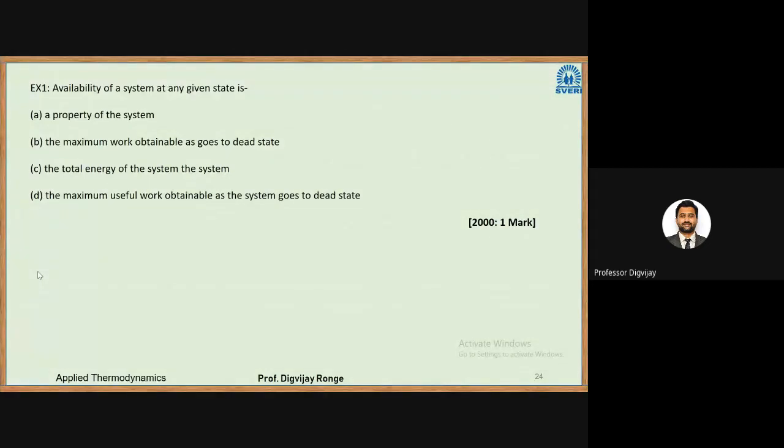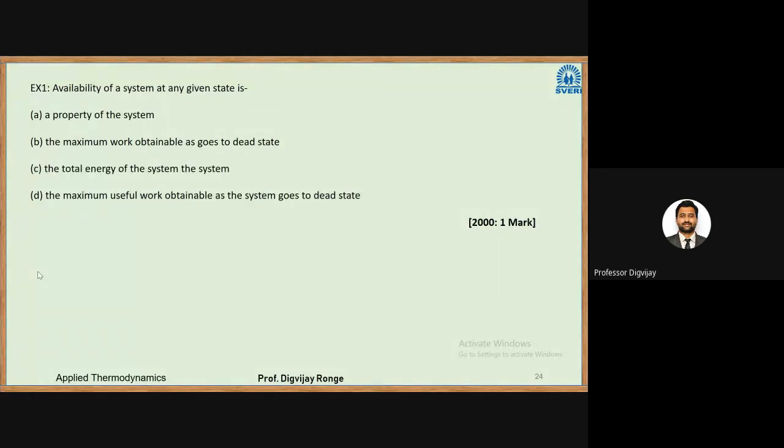Example number 1: availability of a system at any given state is. The first option is a property of the system, then the maximum work obtainable as it goes to the dead state, the total energy of the system, and the maximum useful work obtainable as the system goes to the dead state. Please put your answers in the chat box.